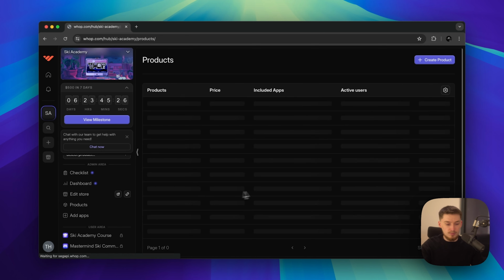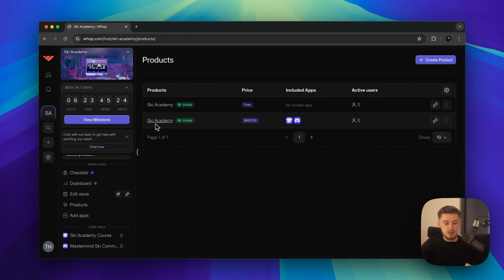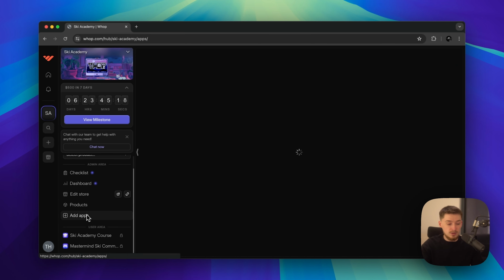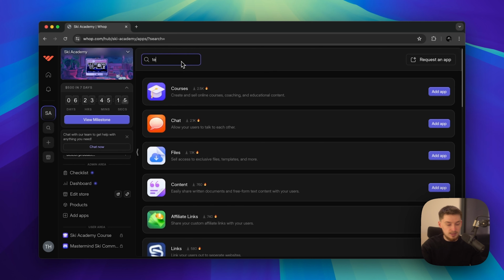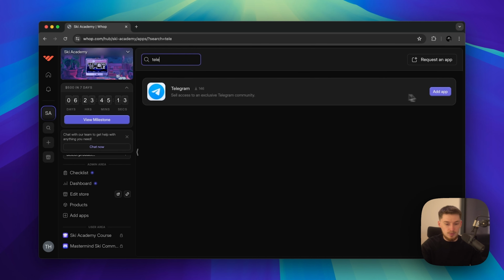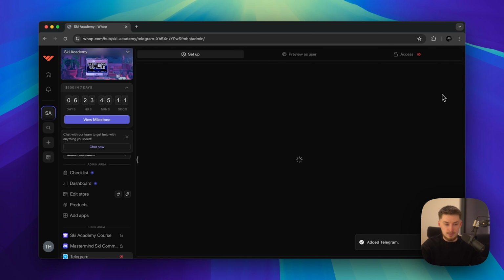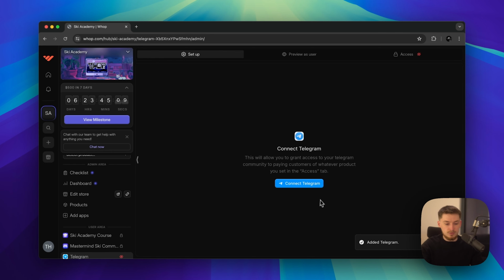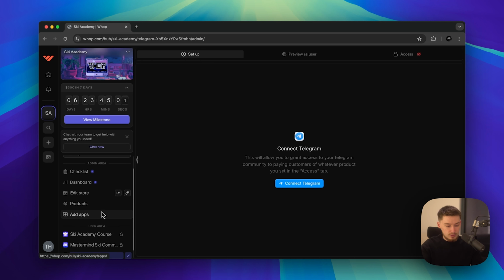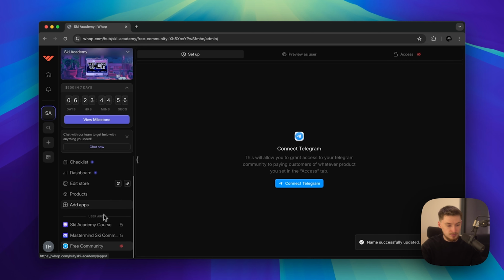So we have our products. Now, as you can see, the $497 edition will include these apps. Now, what you can do is, for example, create another, let's say a Telegram this time. We're gonna add a Telegram, and we're gonna make this a free Telegram for the free access. If we add this up, obviously you can connect Telegram just as you would with Discord for this, and I'm gonna rename it right here. I'm gonna rename and put free community. So as you can see right here, it says free community.